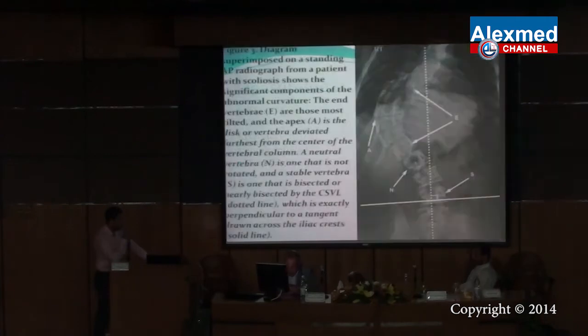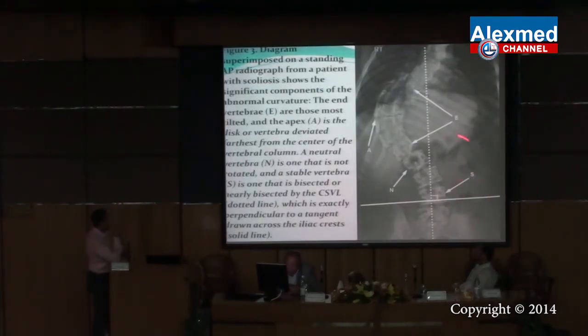For measurement, this is the plain X-ray of the whole spine AP. For any case of scoliosis, we have what is called the proximal thoracic, the main thoracic, and the thoracolumbar curve. We have the apex, the end vertebra, which is the most tilted one, and the neutral vertebrae. See that the pedicles are equidistant here. There is no rotation at the neutral vertebra, the stable vertebra of the spine, that is bisected by the central sacral vertical line.